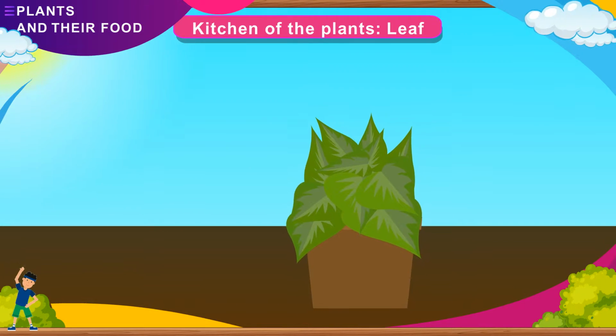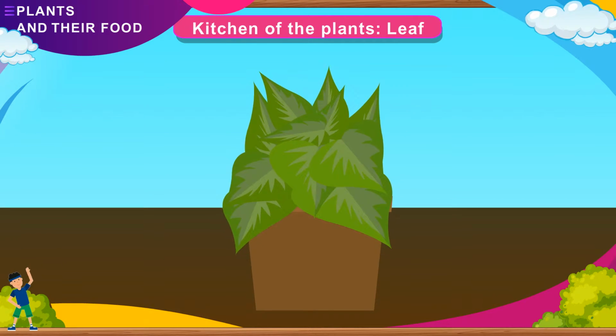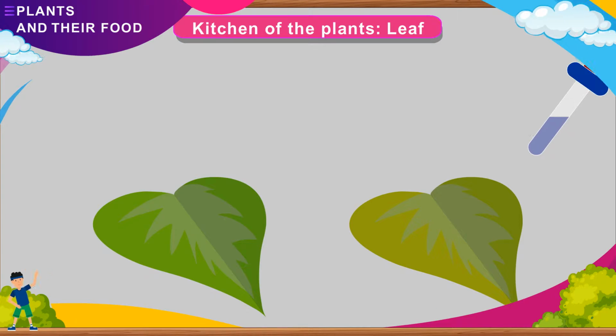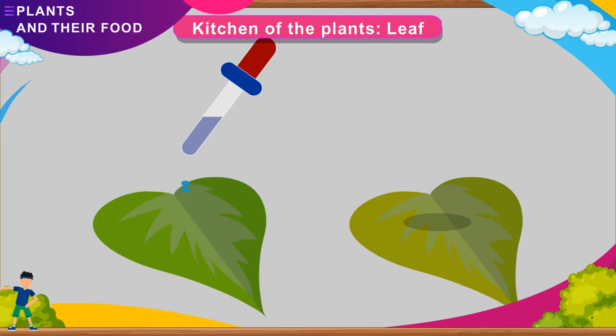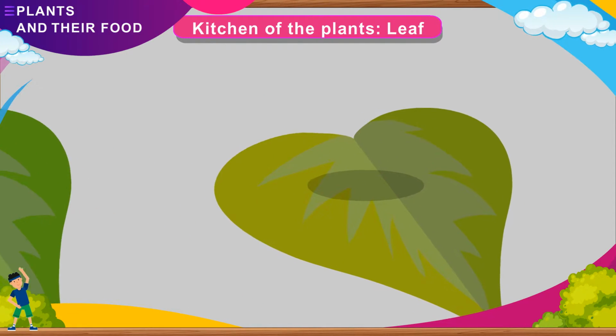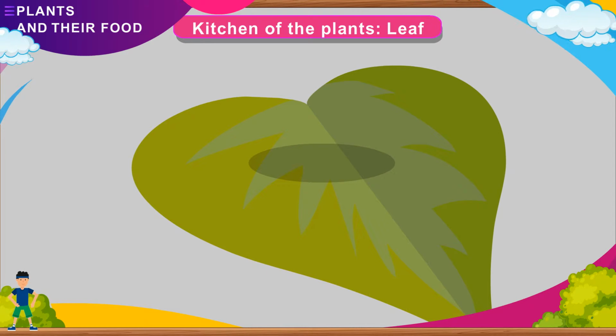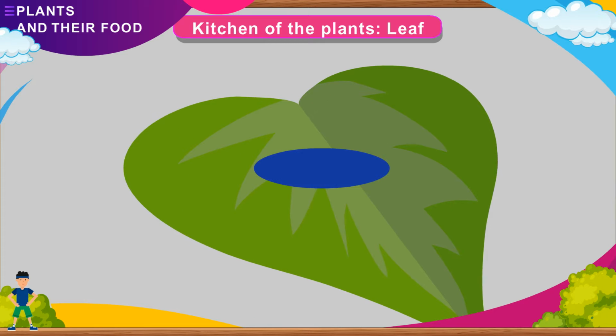Keep the plant in sunlight for 6 to 8 hours. After watering it, perform the starch test on the leaves. Test both the leaves for the presence of starch by adding a few drops of iodine solution. The non-green part of the variegated leaf does not become blue-black on putting iodine, while the green part tests positive